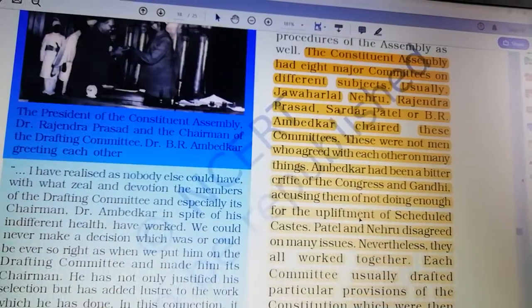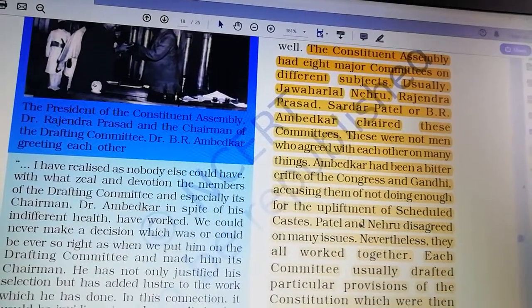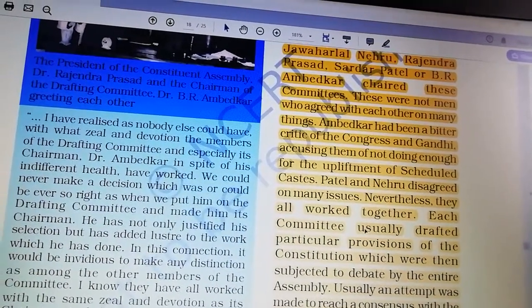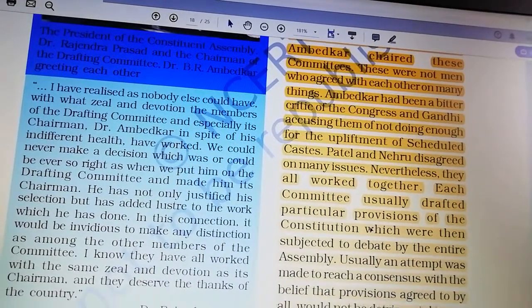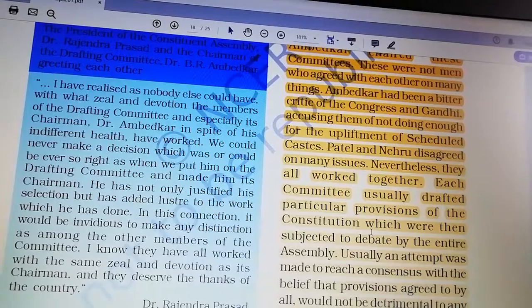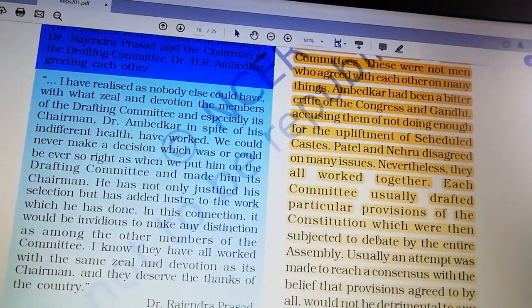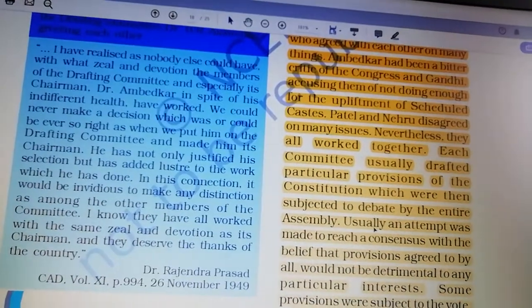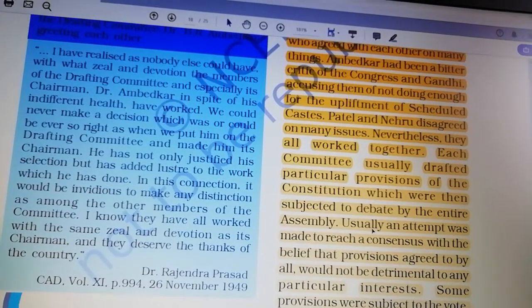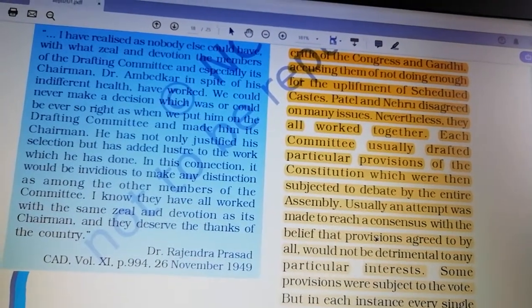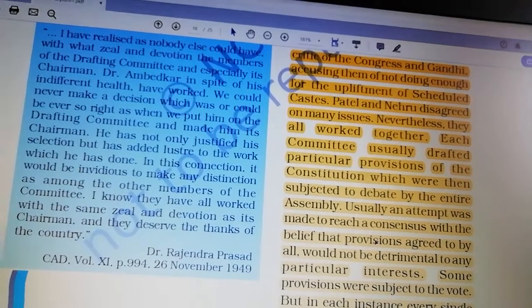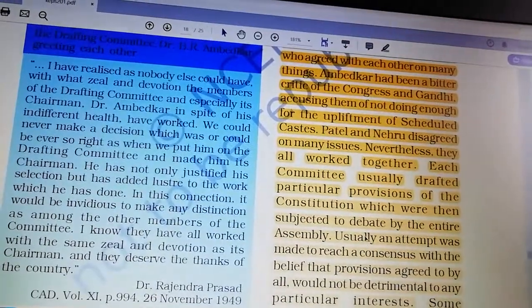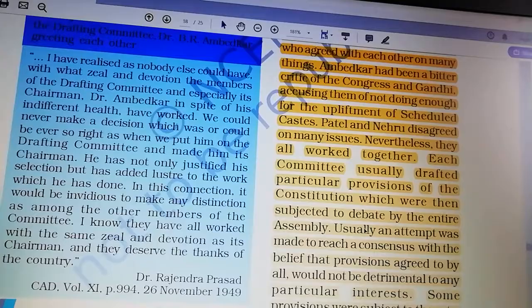The Constituent Assembly had 8 major committees on different subjects. Usually Jawaharlal Nehru, Rajendra Prasad, Sardar Patel or B.R. Ambedkar chaired these committees. These were not men who agreed with each other on many things. Ambedkar had been a bitter critic of the Congress and Gandhi, accusing them of not doing enough for the upliftment of the scheduled caste. You can see during those times, the scheduled caste was suppressed by upper caste people.